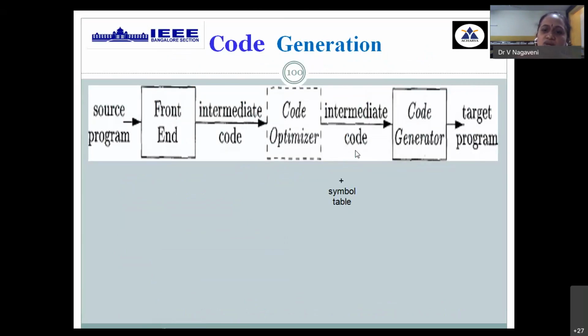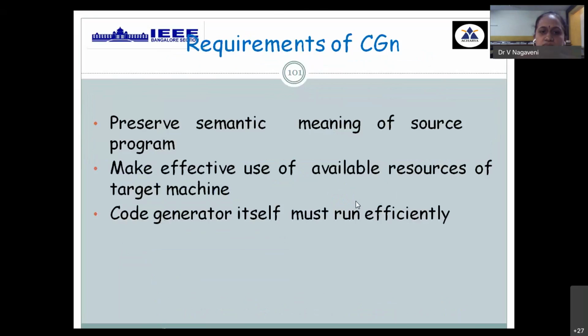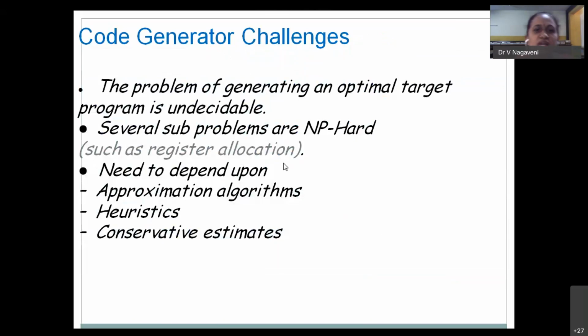You need to convert your three address code into assembly level language notation with the help of symbol table components. It has to preserve the original meaning and generate efficient assembly level language notation so that it can fit into any type of assembler. But there are some challenges or issues involved in any code generator. It has to make sure that there is no NP hard problem involved.